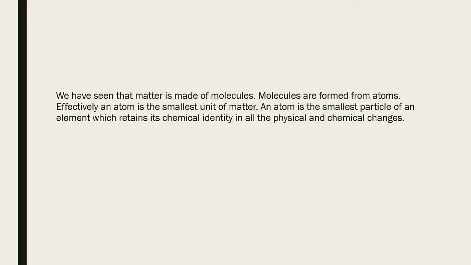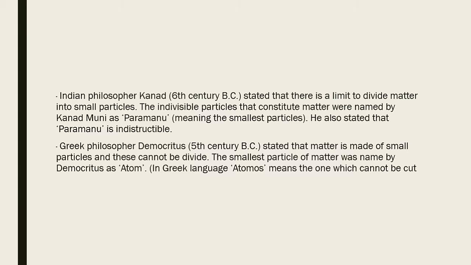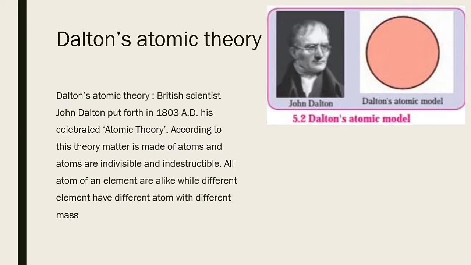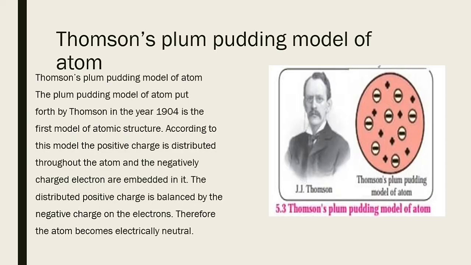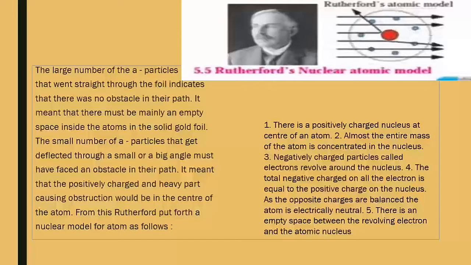In the last lecture we saw that the atom is the smallest unit of matter. The theories based on that are the Indian philosopher Maharshi Kanad, Greek philosopher Democritus, Dalton's atomic theory, Thomson's plum pudding model for the atom, and Rutherford's nuclear model for the atom. In that, we saw Rutherford made some observations about the experiment.